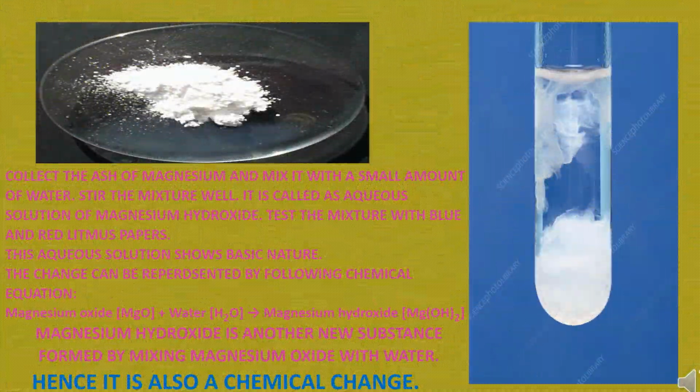Collect the ash of magnesium and mix it with a small amount of water. Stir the mixture well in a test tube. It is called an aqueous solution of magnesium hydroxide. Test the mixture with blue and red litmus paper. This aqueous solution shows basic nature.